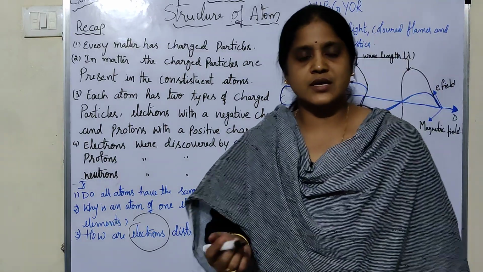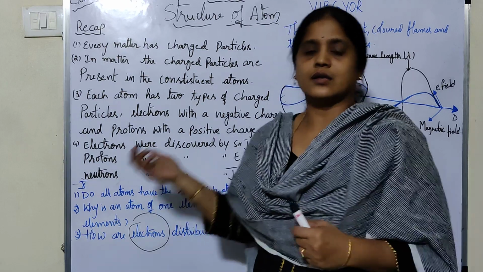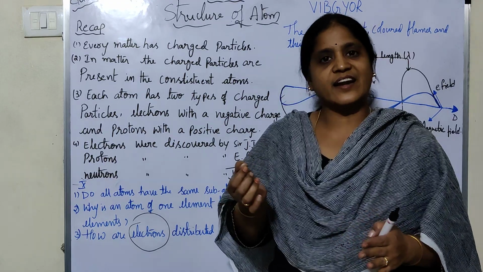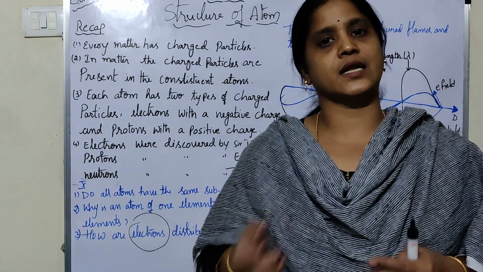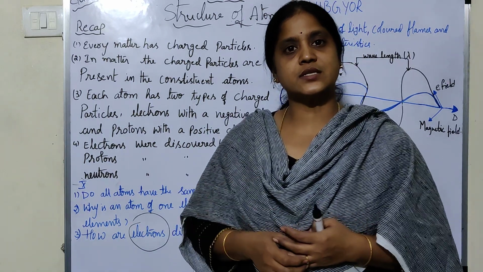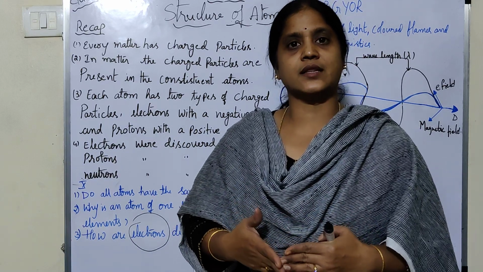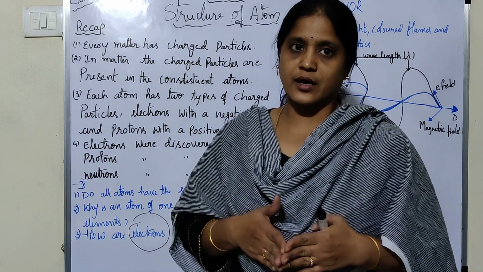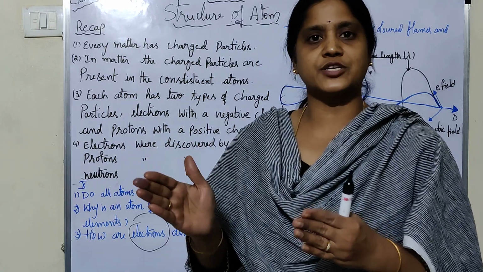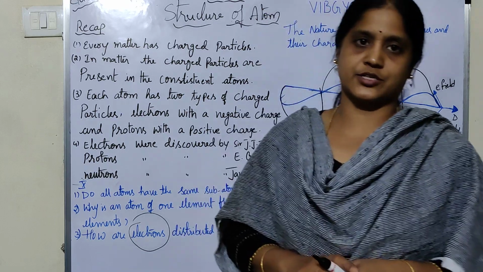I said wave means a disturbance is carried out. Now in light, how is the disturbance created? First, an electric charge creates a disturbance in the electric field. And this electric field again creates a disturbance in the magnetic field. Due to that, the electric field and the magnetic field vibrate, and these two vibrations travel in the form of waves in the perpendicular direction.